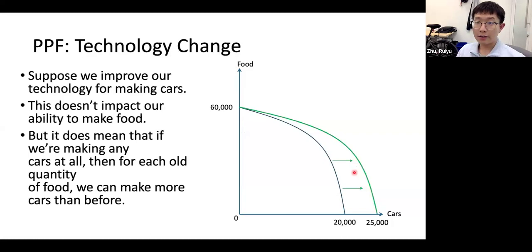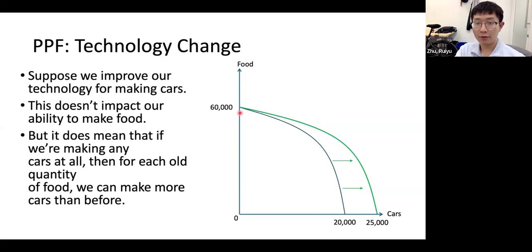So there are some cases where our PPF can change. Remember, our PPF is defined by our resources and technology. So either a resource change or a technology change will cause our PPF to change. Here, consider a case where we improve the technology of making cars, but our technology of making food is not improved. In that case, we should have the same intercept for food because our food technology is the same.